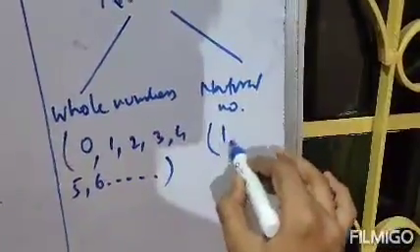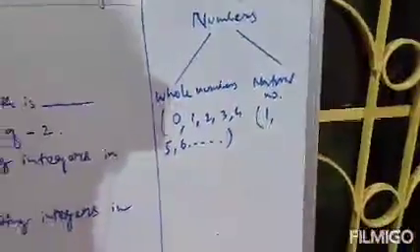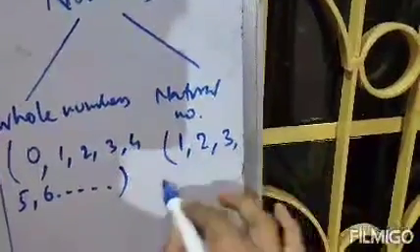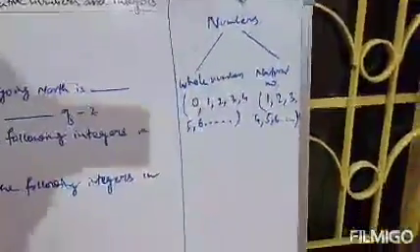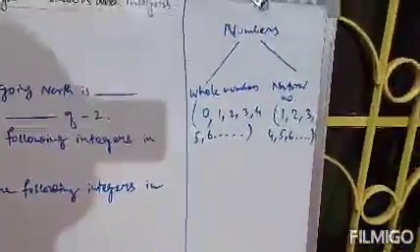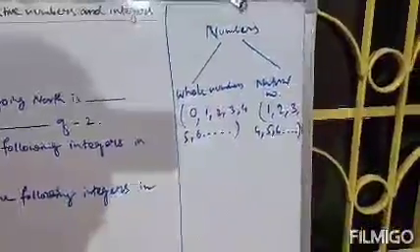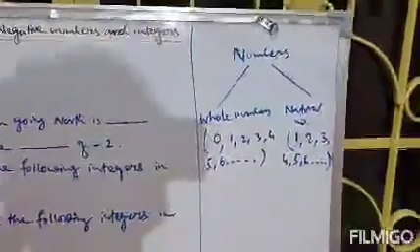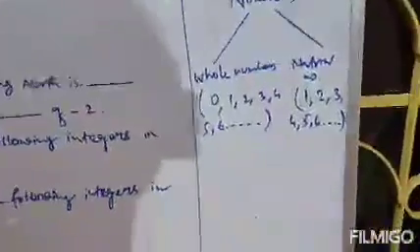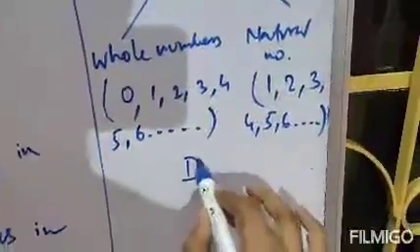Coming to natural numbers, they start from 1 and go on: 1, 2, 3, 4, 5, 6 and so on. These are our natural numbers. Natural numbers are also positive numbers and also cannot be negative. So these are whole numbers and natural numbers, and the third category is our integers.